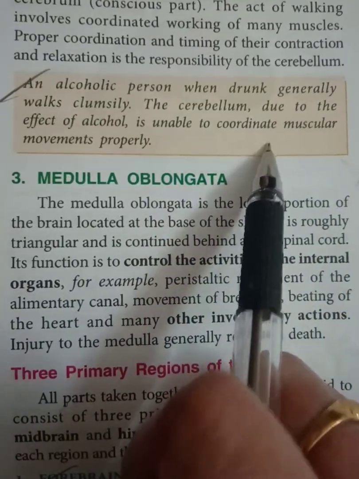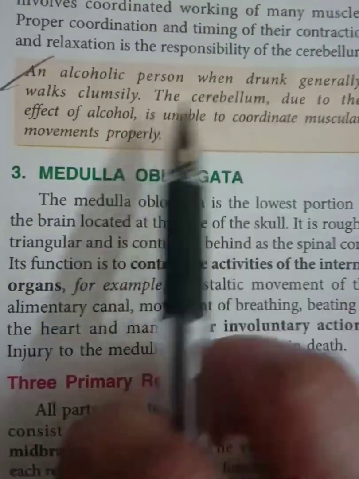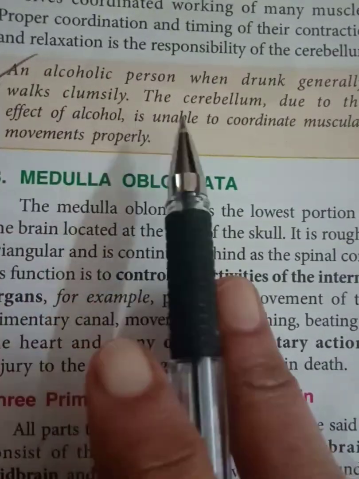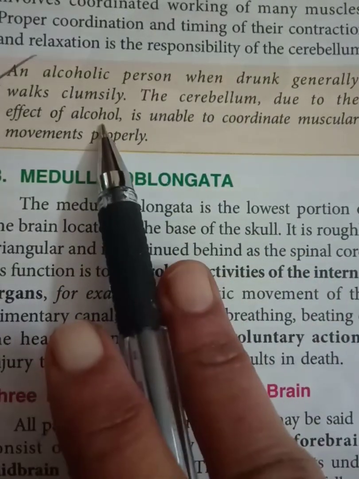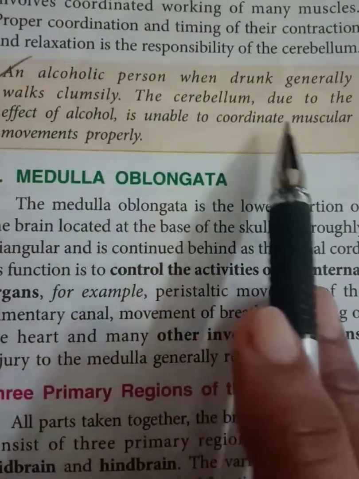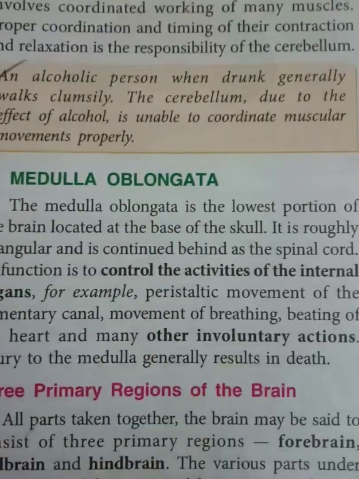This is a give-reason question. Why does an alcoholic person, when drunk, generally walk clumsily? Because the cerebellum is affected by alcohol and is unable to coordinate muscular movements properly.